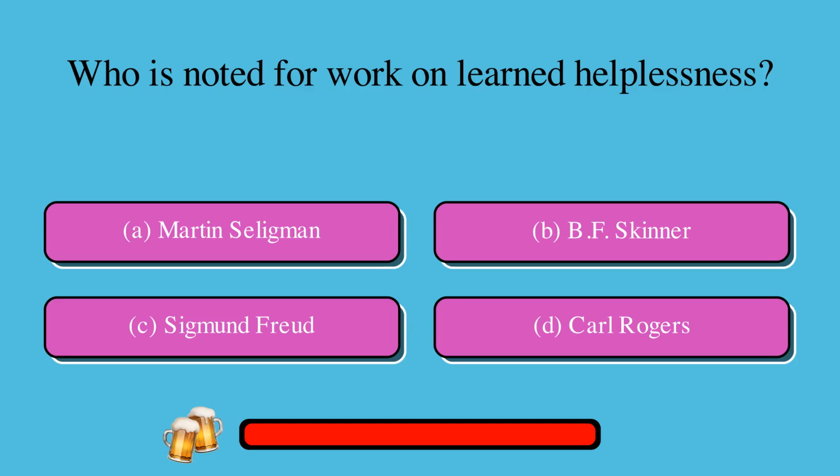Who is noted for work on learned helplessness? A. Martin Seligman, or B. B.F. Skinner, or C. Sigmund Freud, or D. Carl Rogers? The correct answer is A. Martin Seligman.